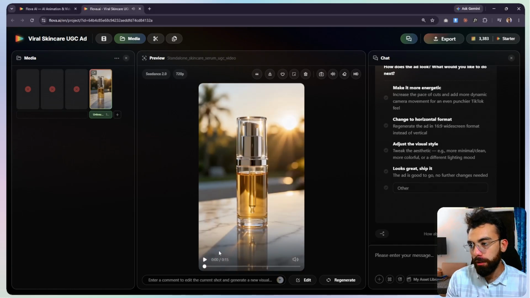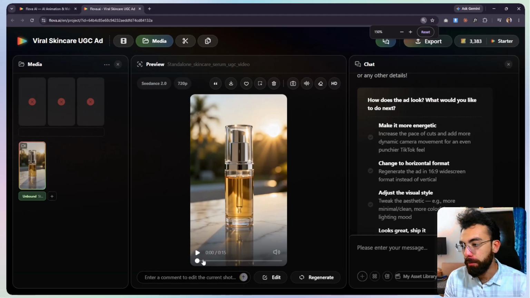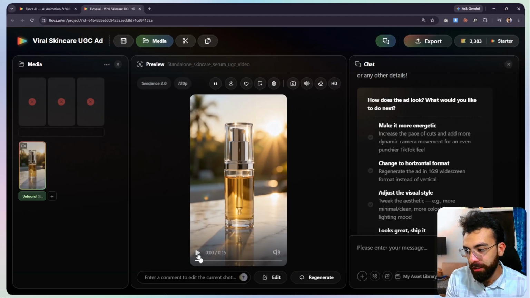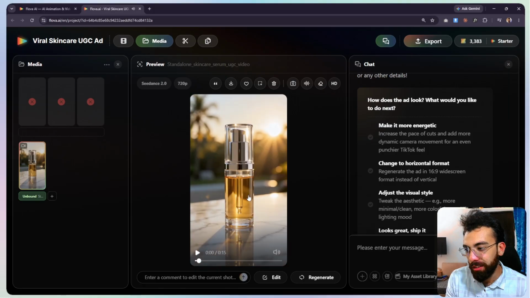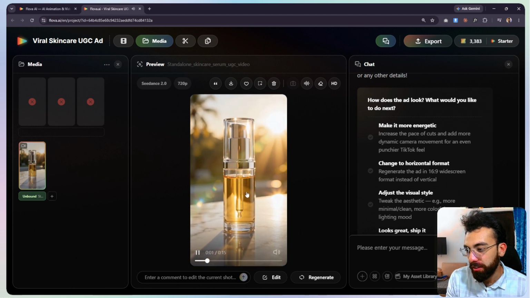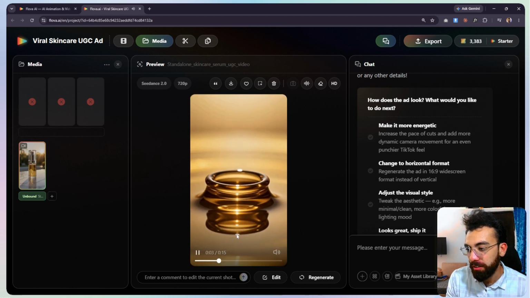So I mean, the UGC ad that it made is perfect. Let me play it and show you the details. Can you see the sun shining? Let me show that again. Can you see the sun shining? Can you see the color of the serum slowly fading because of the sun? So how accurate is this?